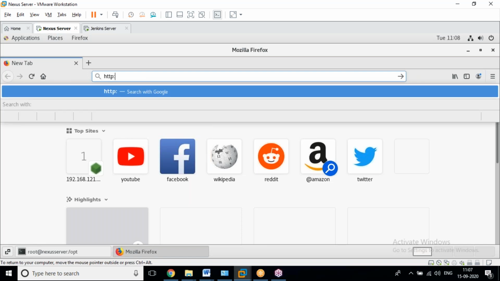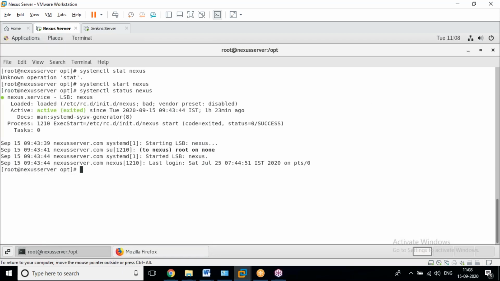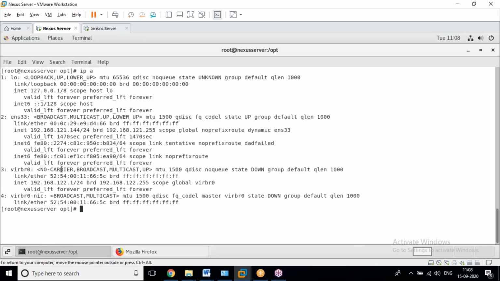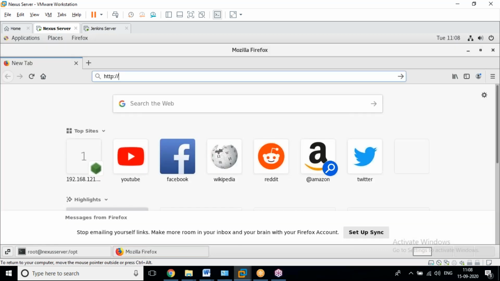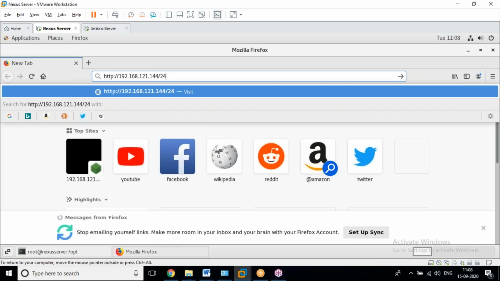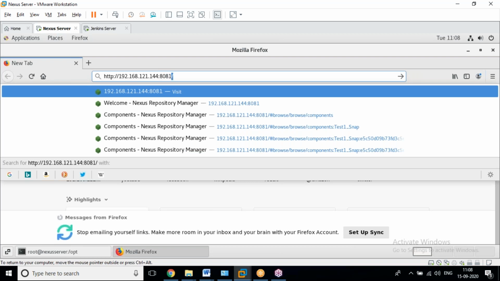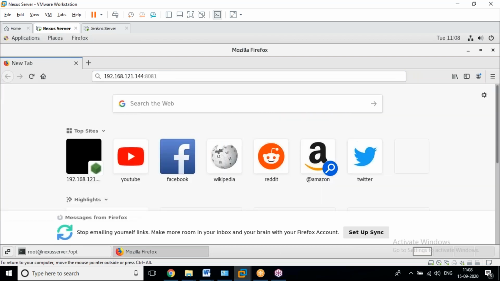HTTP colon, IP address, colon 8081. 8081 is the port for Nexus.